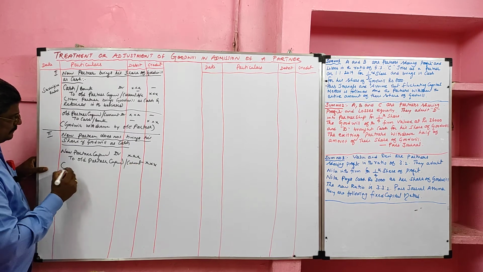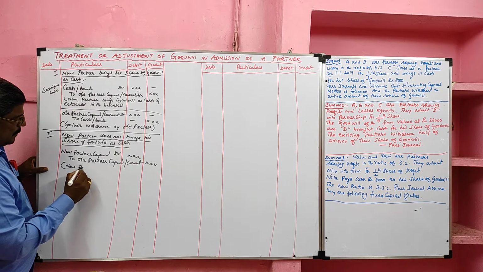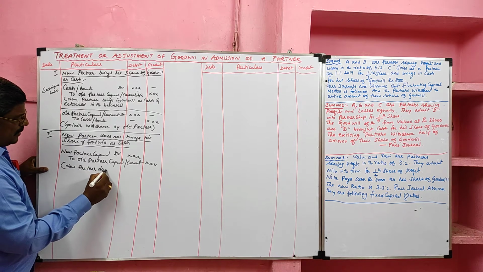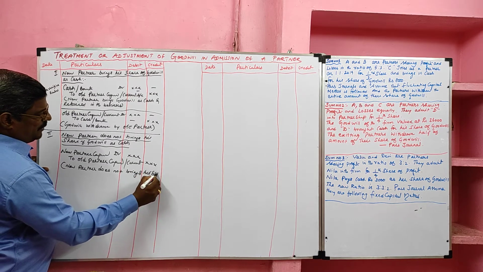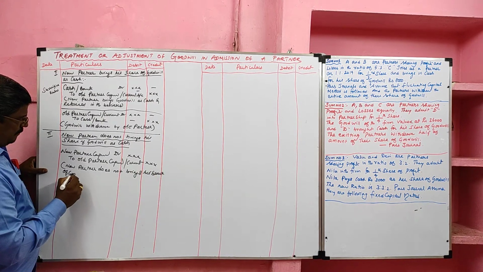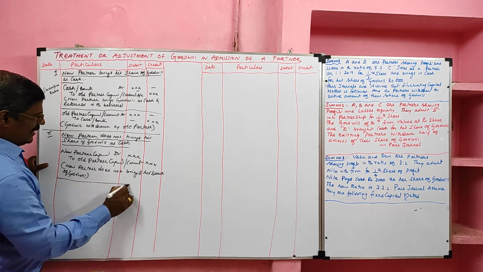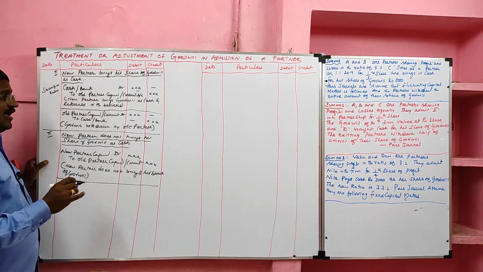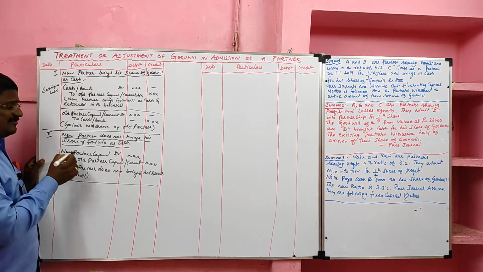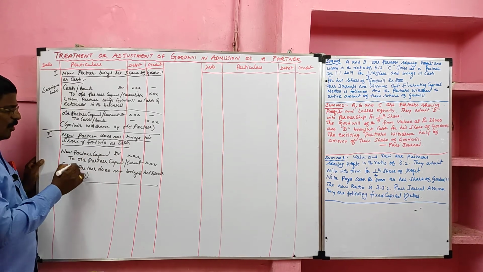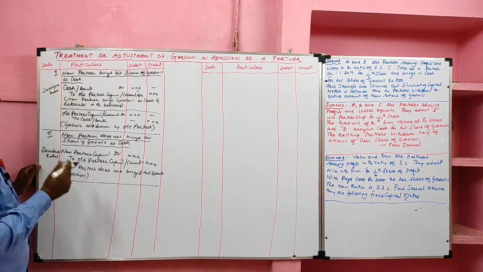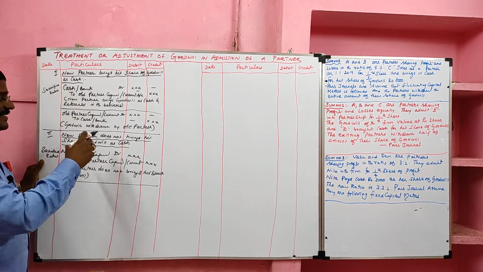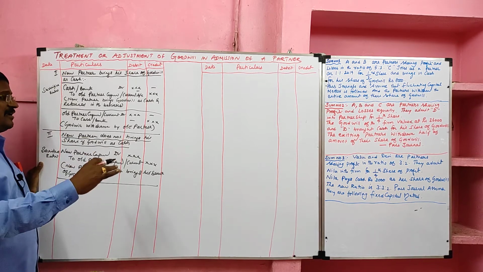The narration is new partner does not bring his share of goodwill. If he brings goodwill, cash account debtor to old partner capital account. If he doesn't bring goodwill, instead of cash, we have to debit the new partner capital account. They will share in sacrifice ratio. So case number 1, new partner brings goodwill as cash. Second case, the new partner doesn't bring his share of goodwill as cash.